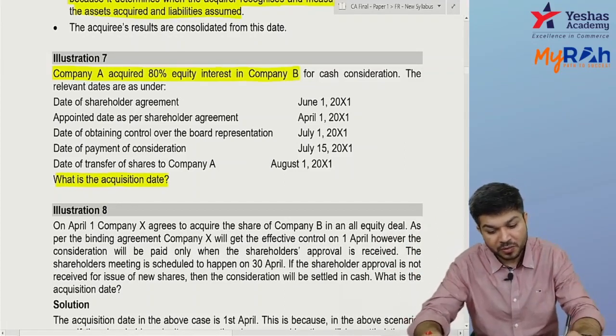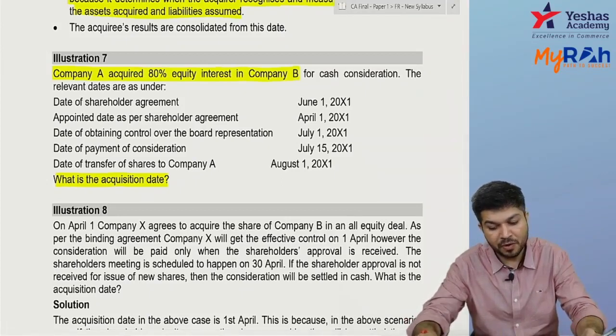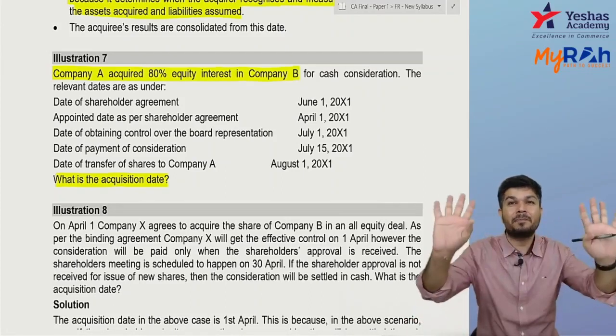The date of shareholder agreement is 1st June. The appointed date as per shareholder agreement is 1st April. From 1st April we are together. That's the appointed date.